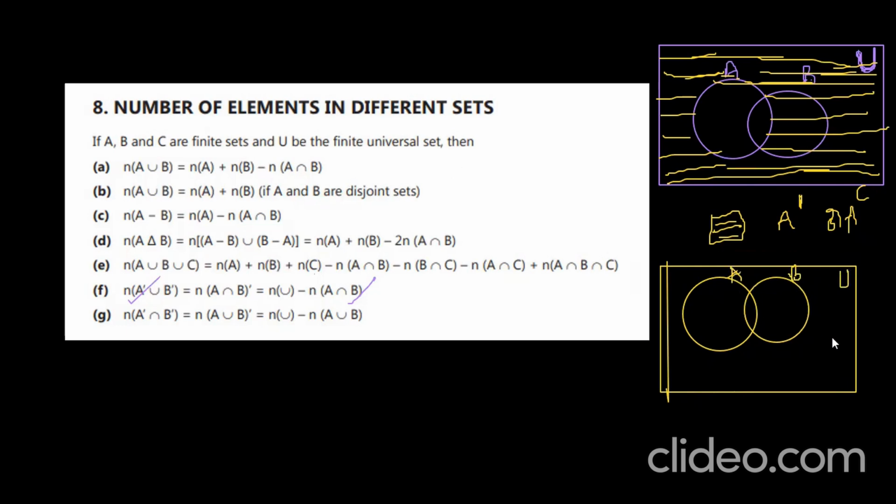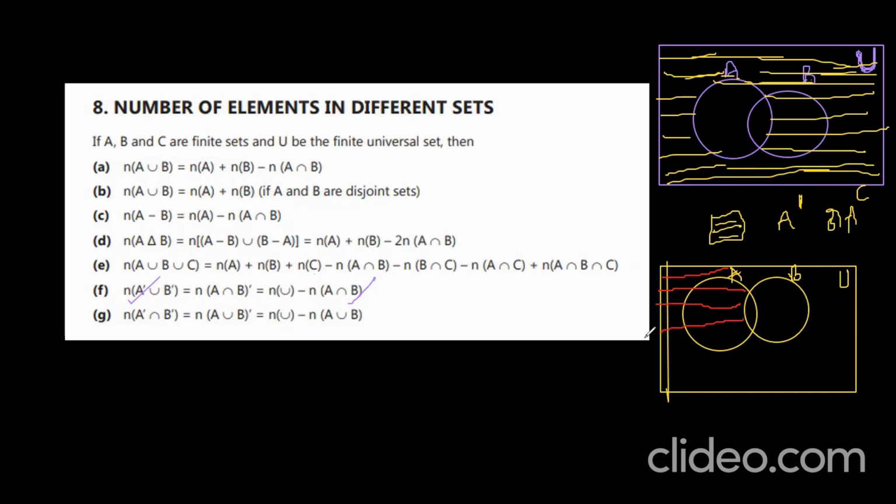This is my universal set. Now I am drawing B complement. How can I draw B complement? B complement means from the universal set you have to remove B. The total B set you have to remove. So that means I can include everything up to like this.